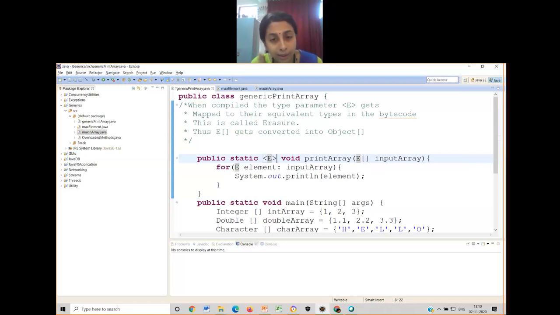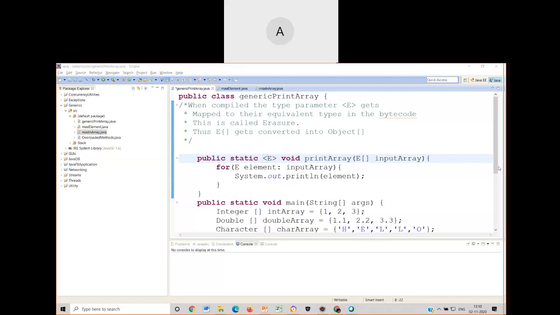Any doubt in this line? Please let me know now only. Any doubt in this line? Please comment quickly. Any doubt? Yes, No, ma'am. Yes, thank you.